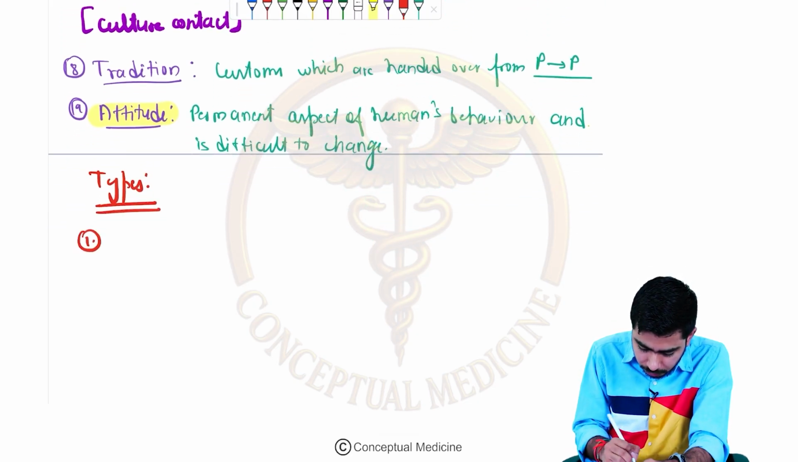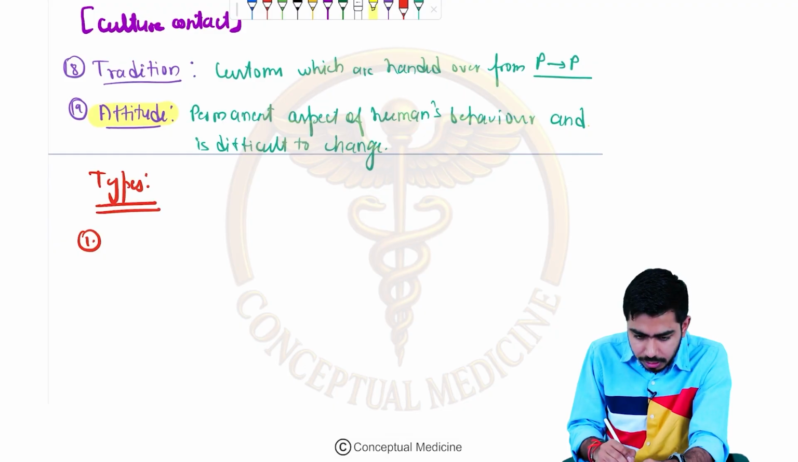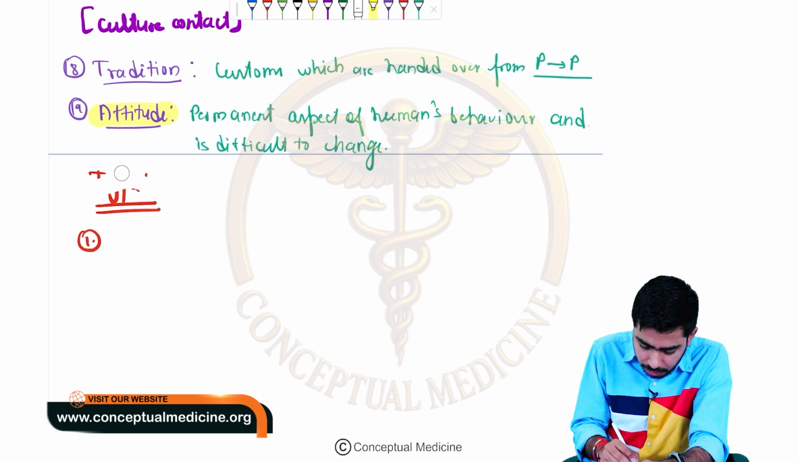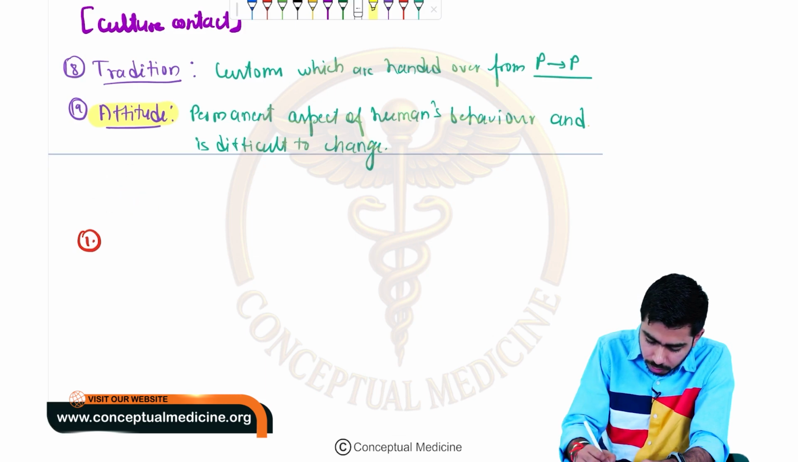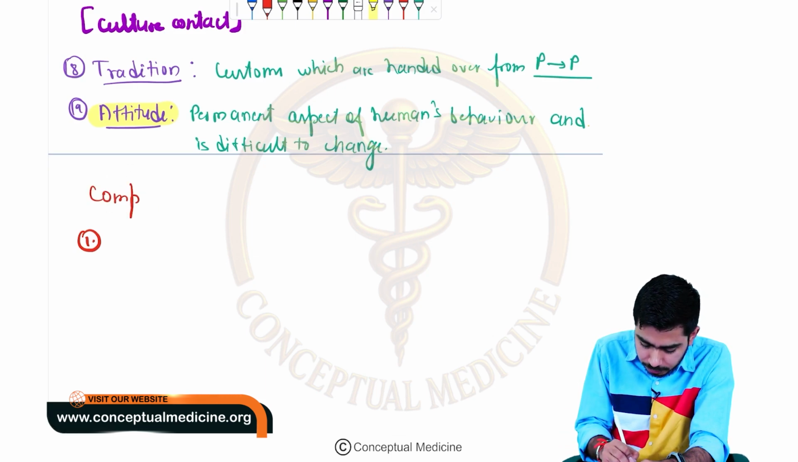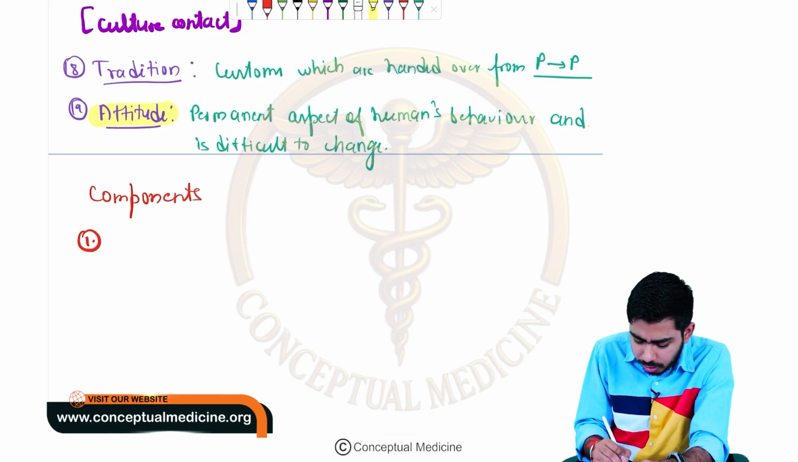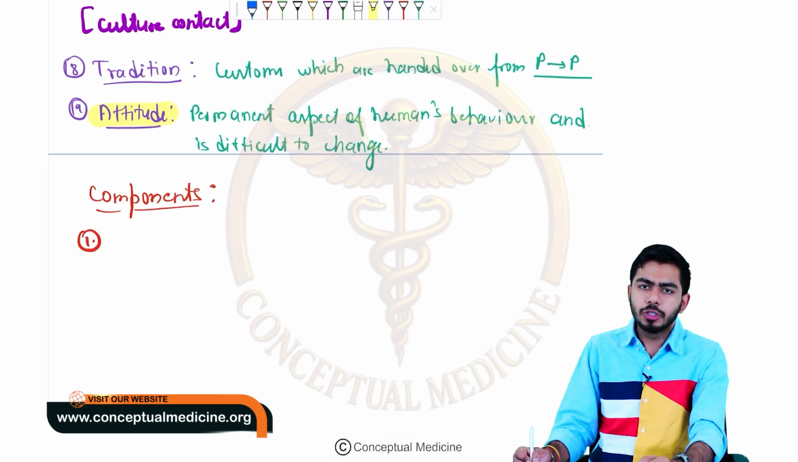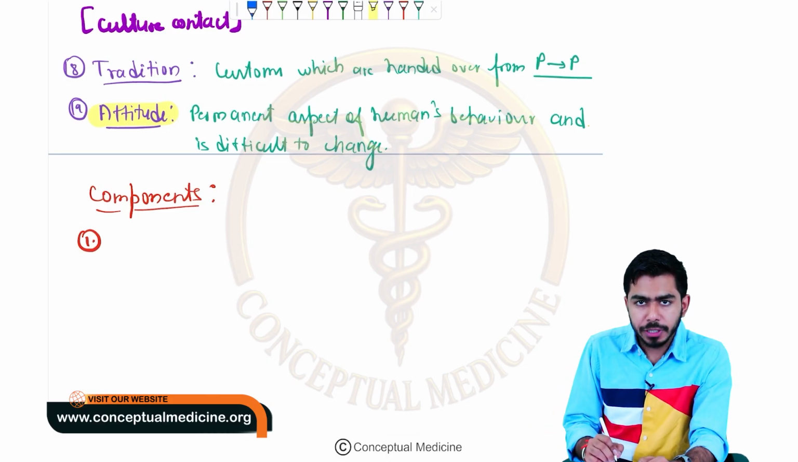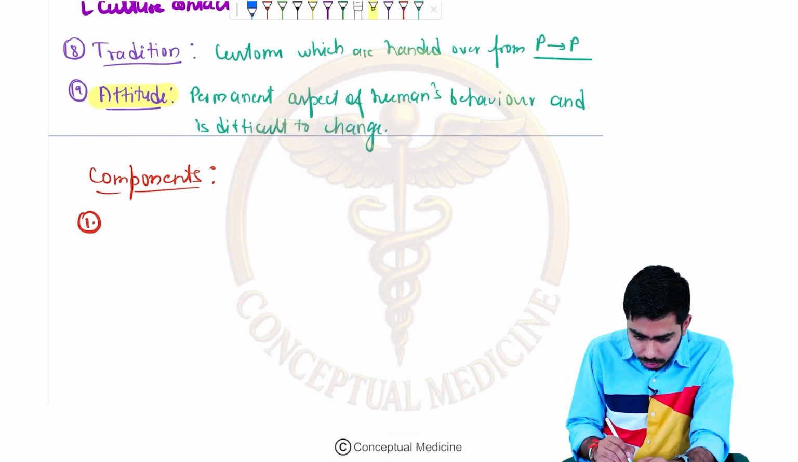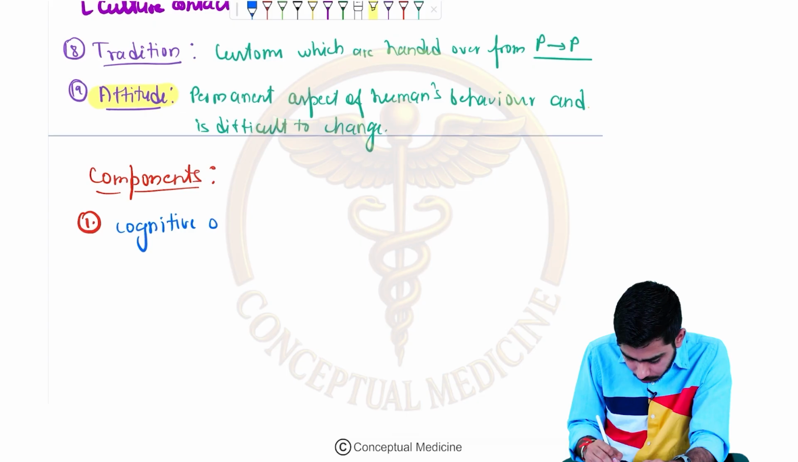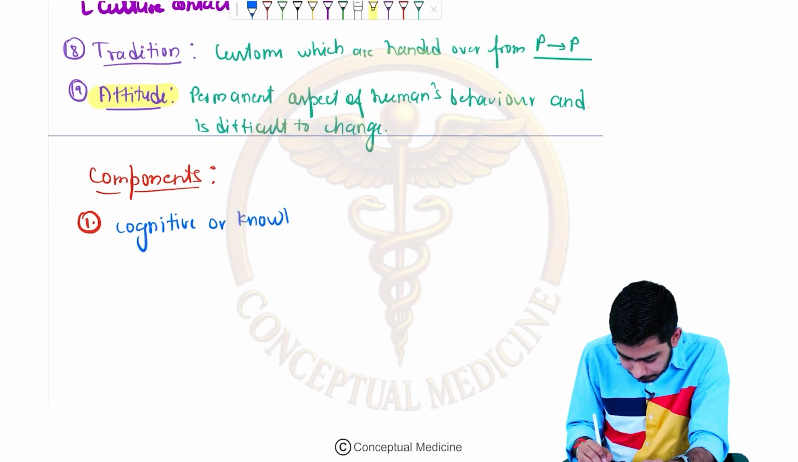For example, the very first one which we shall talk about over here, that is the components, I would say, instead of types, right? Let me talk about the components. We shall be talking about the types also. These can be considered as types, or these can be considered as components also. So what are the components of attitude, guys? 3 components we are talking about over here. The first one which we shall talk about is the cognitive or the knowledge element. Cognitive or knowledge element.